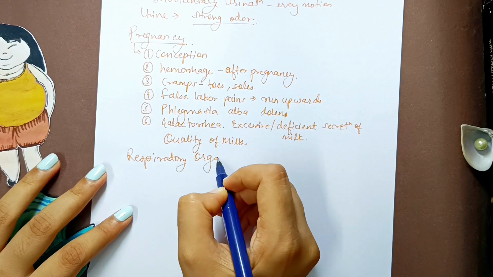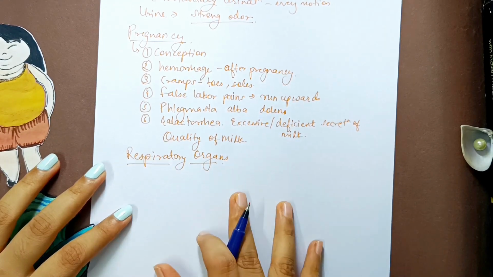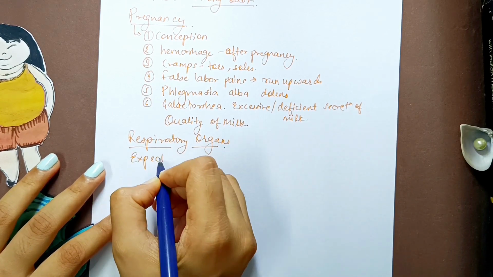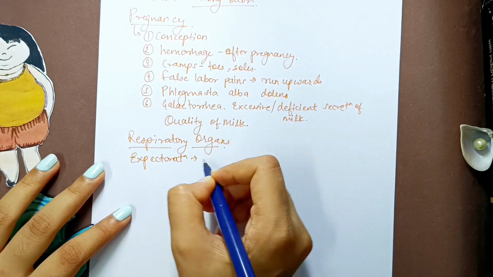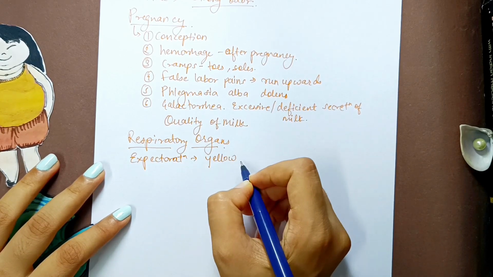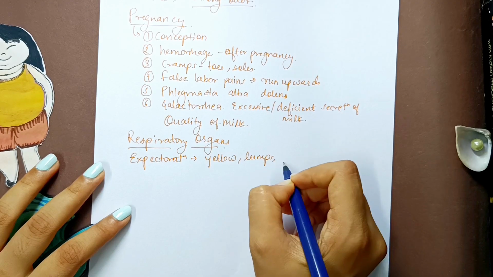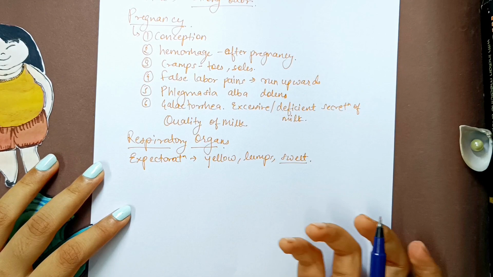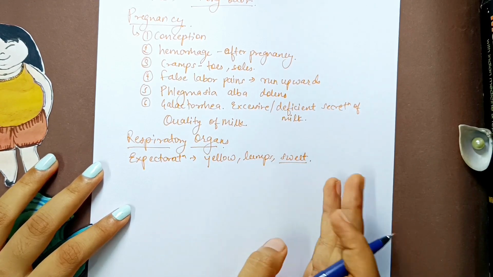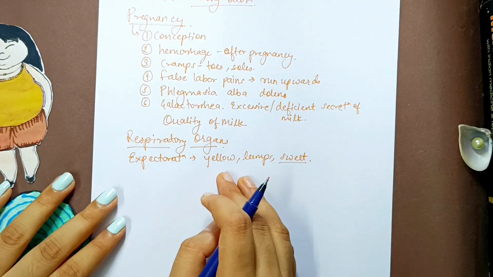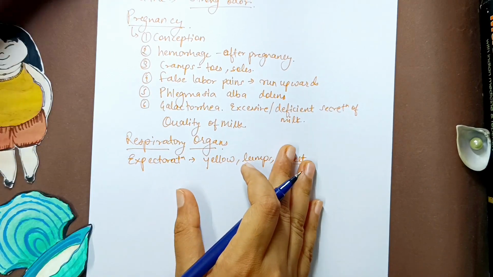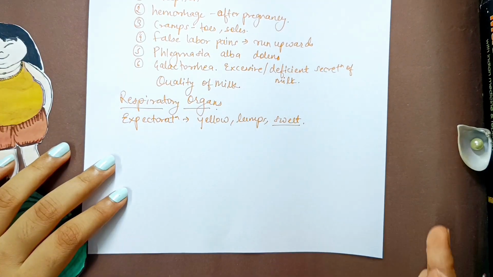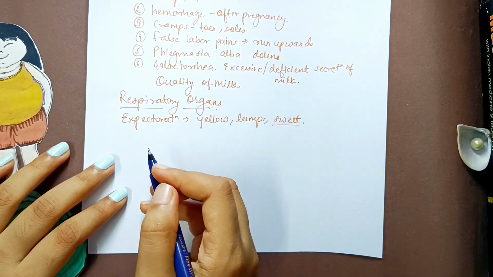In the respiratory organs we also discussed an important and very interesting point. First of all, that the expectoration is yellow, lumpy and sweet. Okay, so the expectoration of many remedies is said to have different tastes, which is also very important, right? That is also an indication for any remedy. If we know the taste that the patient has and know the remedy that has the taste, we obviously know that this remedy may be helpful in this case.